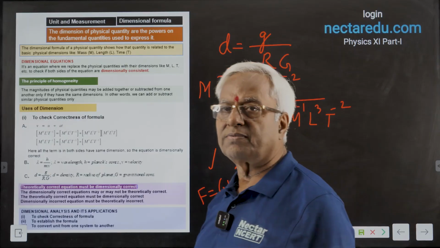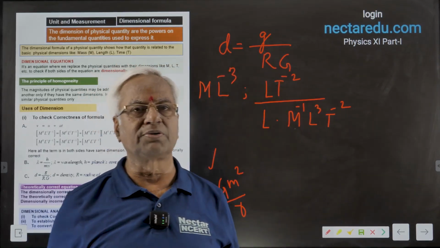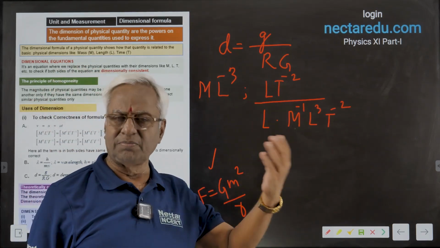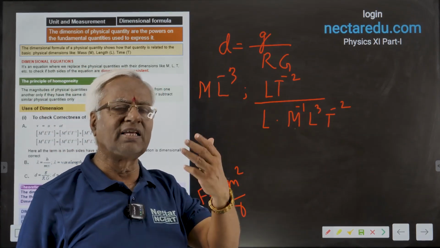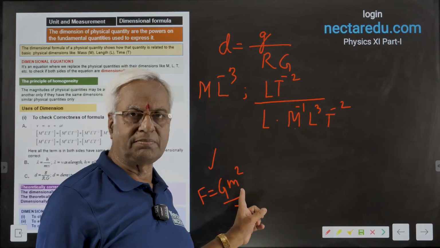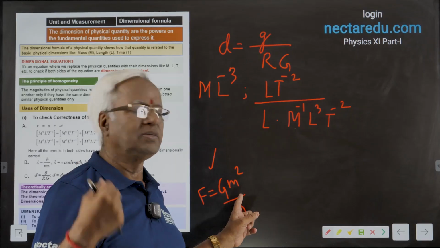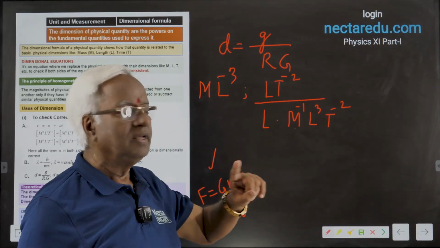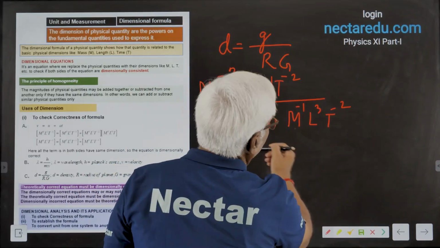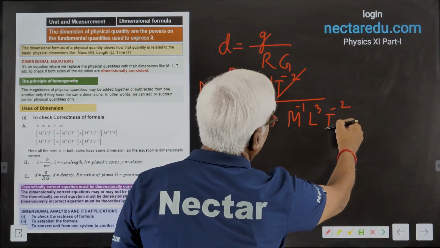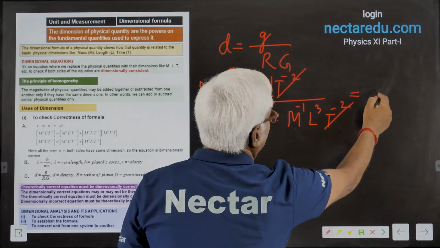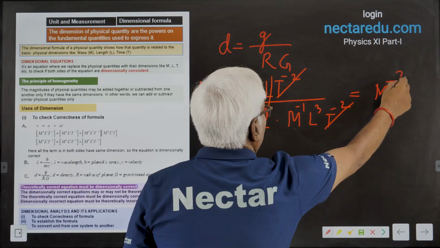But it is always advisable and good for your health to remember some important dimensions like the gravitational constant, Planck's constant, Boltzmann constant, all that. Universal constants are hardly 6 or 7 in number, and if you remember them, they should be at your fingertips. It will be easier for you to proceed. So I have written it directly. L gets cancelled, T gets cancelled, and if you take this whole thing to the numerator, you'll find ML minus 3.